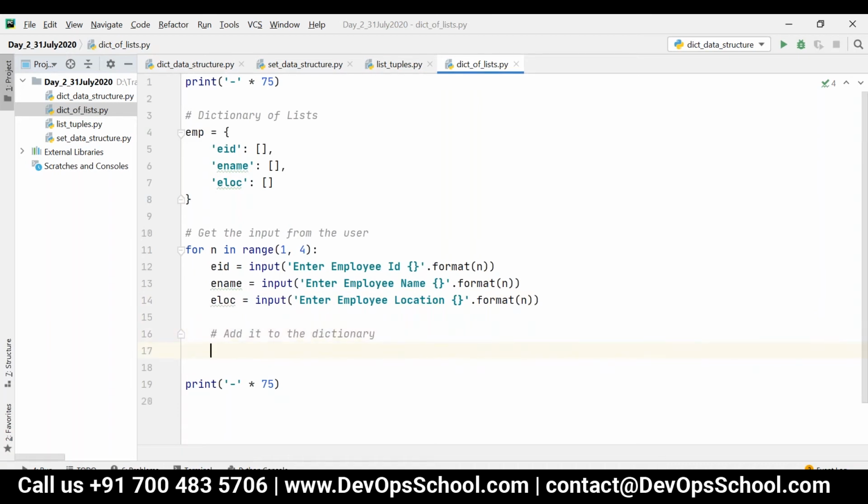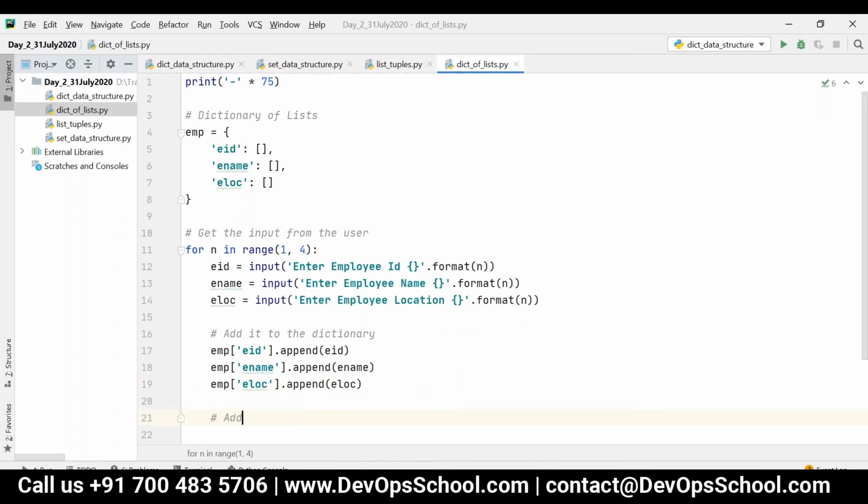So how can I add it to the dictionary? If I want to access this particular list, I have to say EMP of EID. Basically, this is a list, right? And then I can say dot append of EID. So whatever I have retrieved from the user, I have just added it to the dictionary. And similarly, I can say EMP of ename dot append of ename, then EMP of ELOC dot append of ELOC.